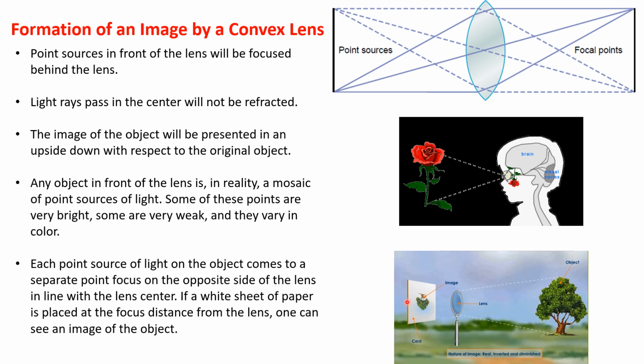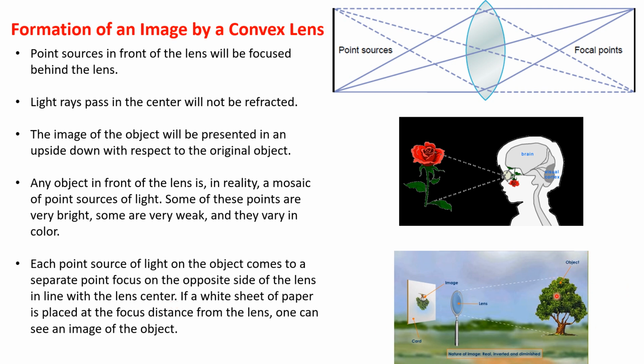So each point source of light on the object comes to a separate point focus on the opposite side of the lens, in line with the lens center.